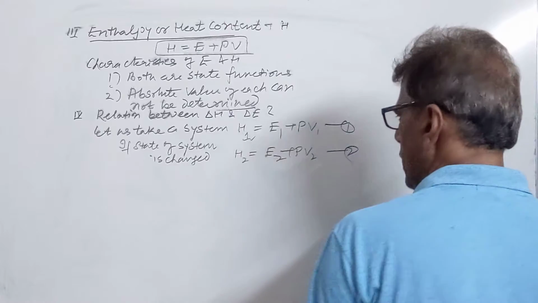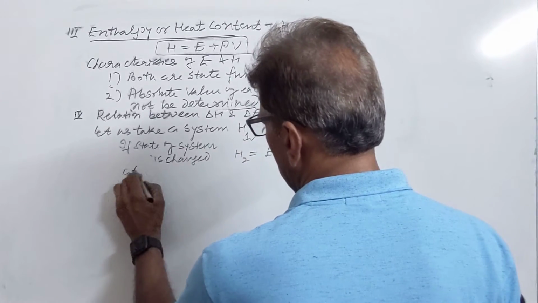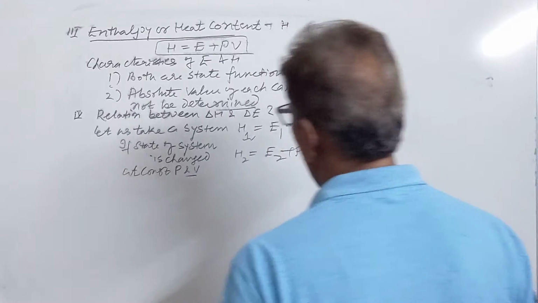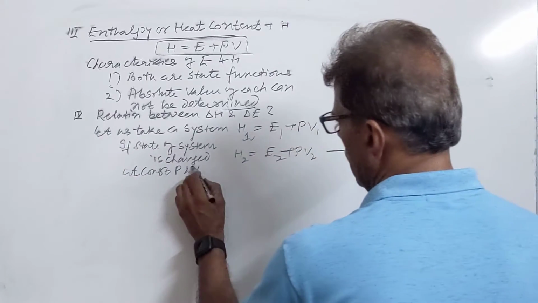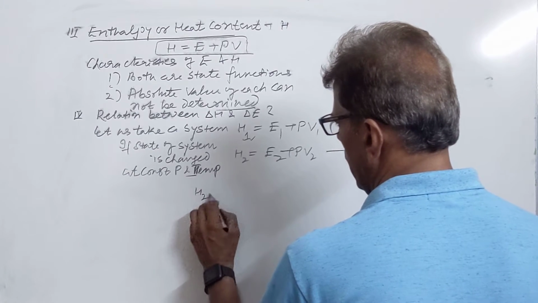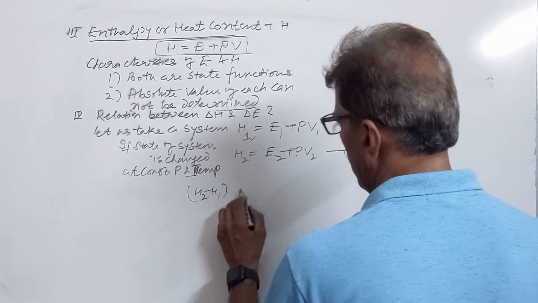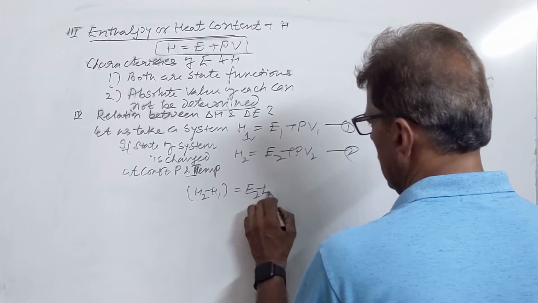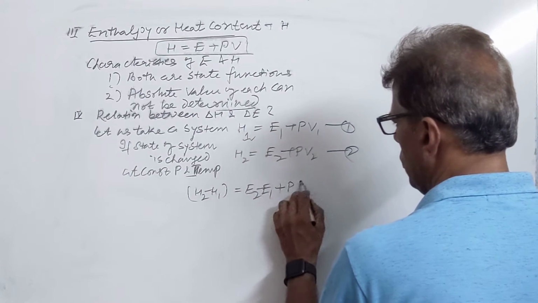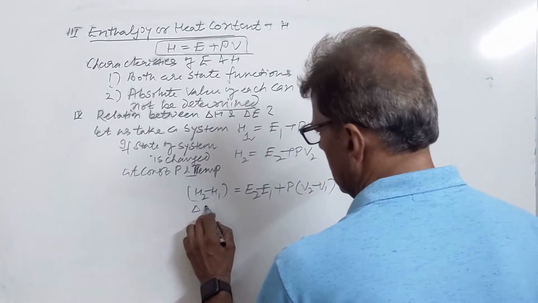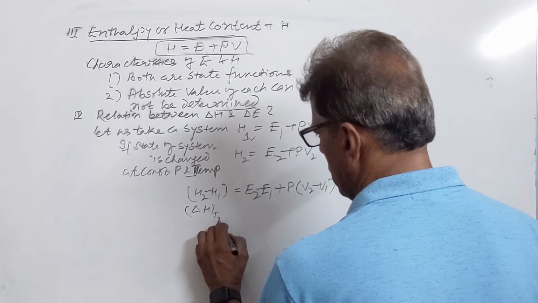The state is changed at constant temperature and pressure. We can do that. So H2 minus H1 will be equal to E2 minus E1 plus P constant times V2 minus V1, or this is delta H at constant temperature and pressure.